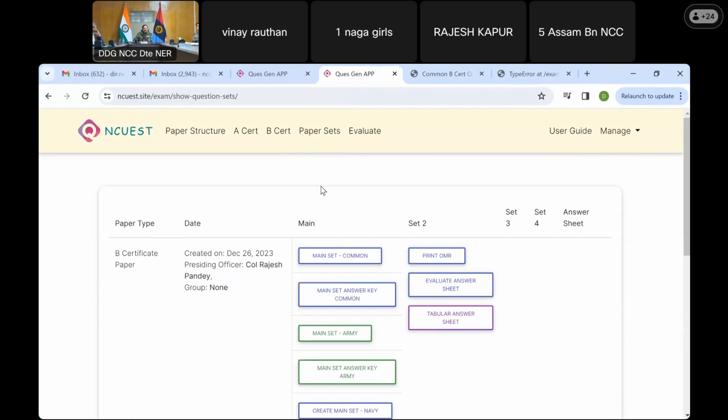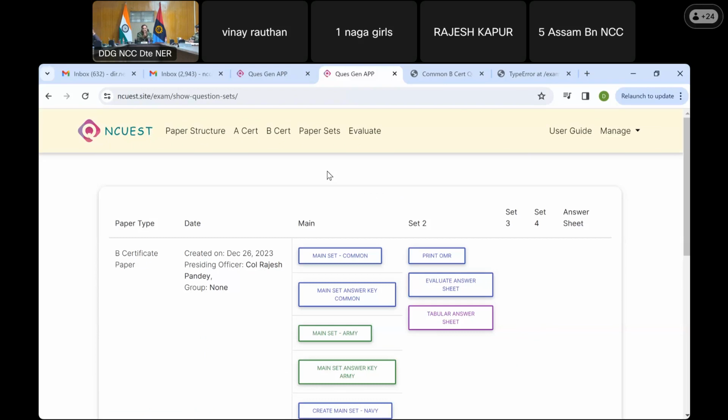that I have explained to the presiding officer here. This paper still doesn't have a security password, so this needs to be given a password. That process is also there, where you can write your own password, or the system can generate a password for you. And the paper will get encrypted. The encrypted paper is the one which the presiding officer will submit to his group commander or to